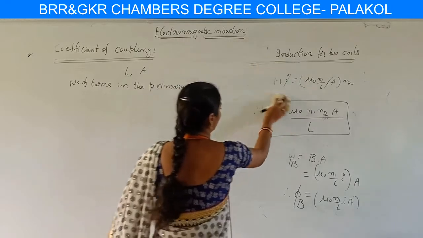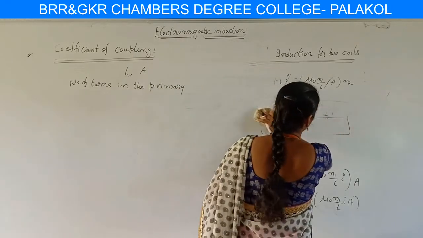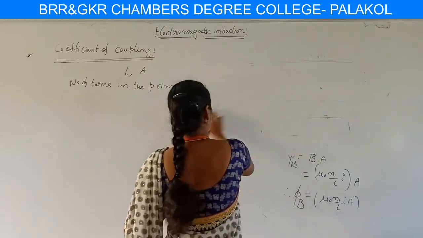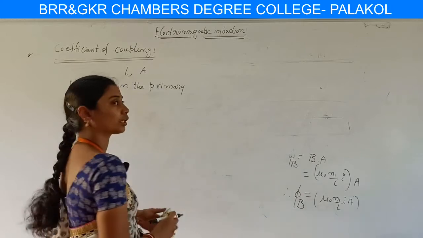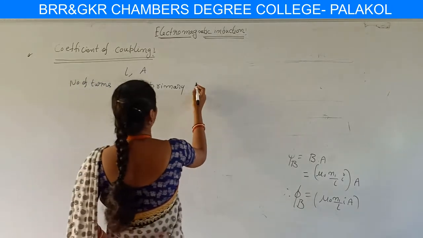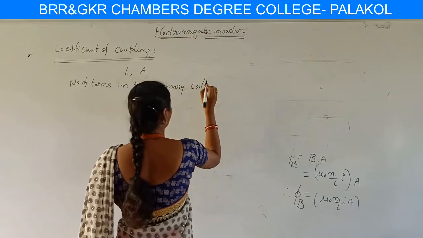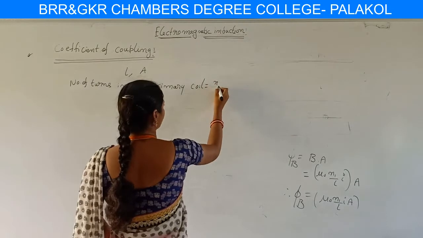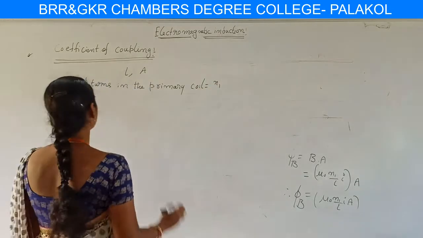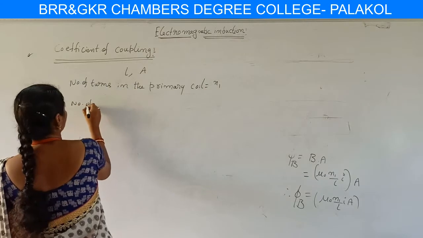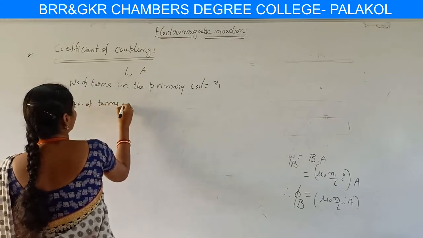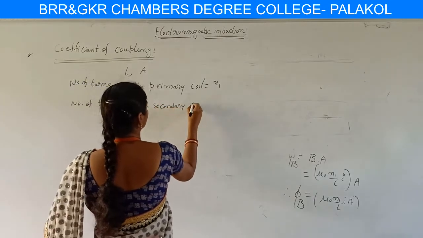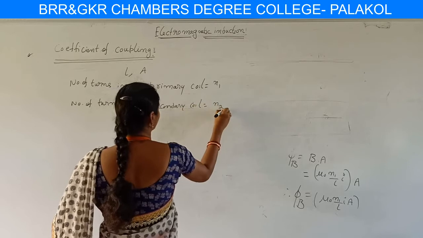So we just follow what we already know about mutual induction and self-induction phenomena, from the values of the self-induction and mutual induction formulas. We write and explain this coefficient of coupling here. The number of turns in the primary coil per unit length is N1, and the number of turns in the secondary coil per unit length is N2.